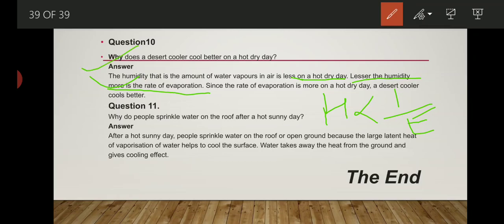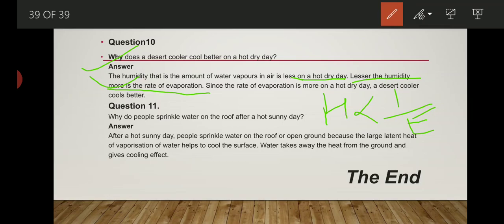Now our last question is, why do people sprinkle water on the roof after a hot sunny day? Because of evaporation, because it makes our roof cooler. When we sprinkle water on our roof, what happens? The water droplets take energy from the roof and get evaporated, so the temperature of the roof drops and it becomes cooler.